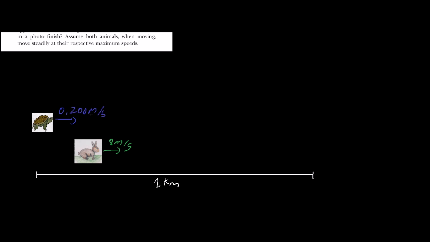All right, let's visualize this. This race is 1 kilometer long. So here you have a rabbit and a turtle, and this is going to be a 1 kilometer race. So they're going to race. This rabbit is going to travel at a speed of 8 meters per second, and this turtle is going to travel at a speed of 0.2 meters per second.